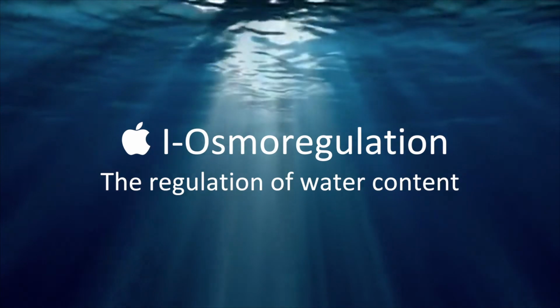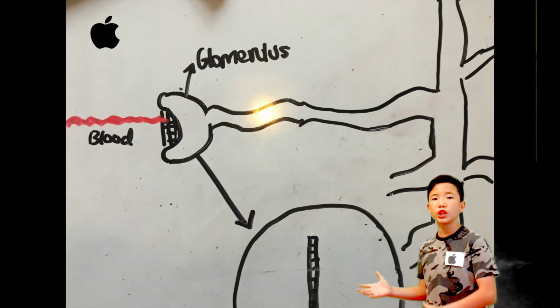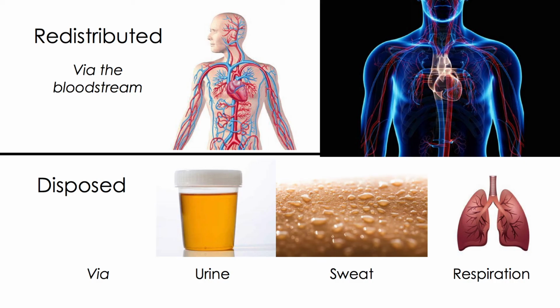Lastly, osmoregulation is regulated using structures called nephrons found in the kidneys. Nephrons essentially intake water and ions in the blood and redistribute them